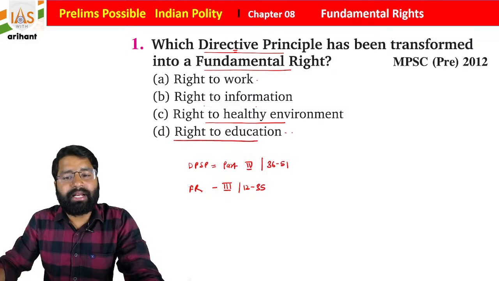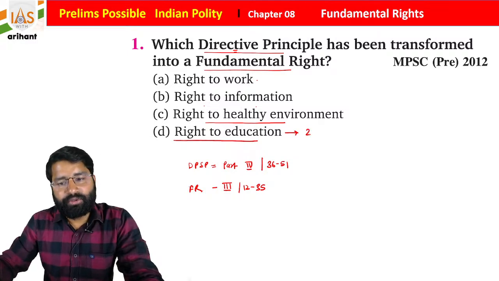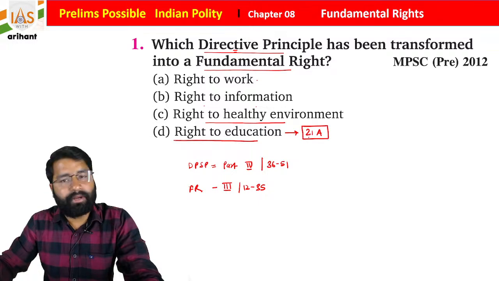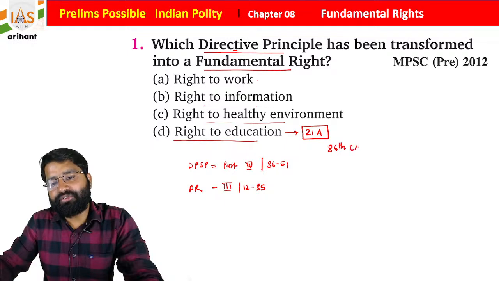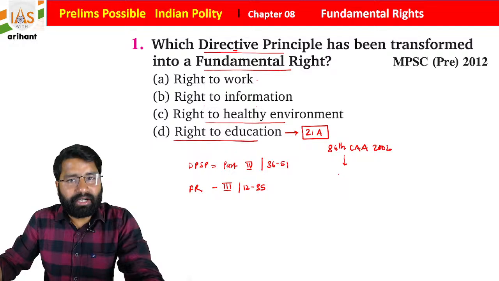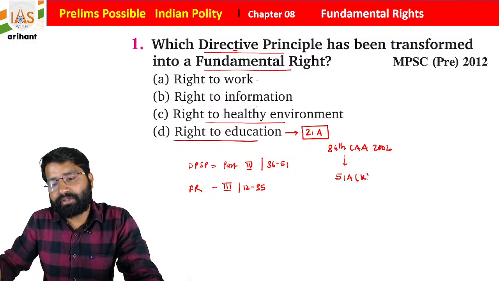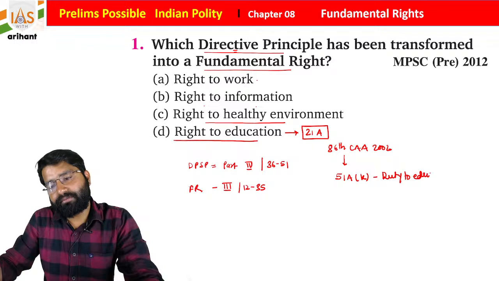Students, as you know, the right to education is included under Article 21 Clause A. Along with that, it was done in the 86th Constitutional Amendment Act, year 2002. At the same time, students, a duty was also included under Article 51 Clause A and Sub Clause K. What was it? Duty to education.